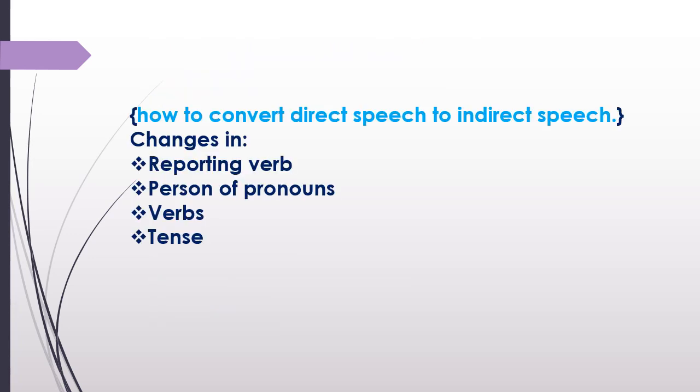Now, how to convert direct speech to indirect speech? That is very important. The changes will come in the reporting verb, person of pronouns, verbs, and tenses, which we will study in detail in the next videos. The reporting verb, that is says, tells, said, etc., will be changed, and the person of pronouns will be changed. That means I, he, she. These changes will be there, and verbs will be changed from present tense to past tense, past perfect to past perfect continuous, like that.